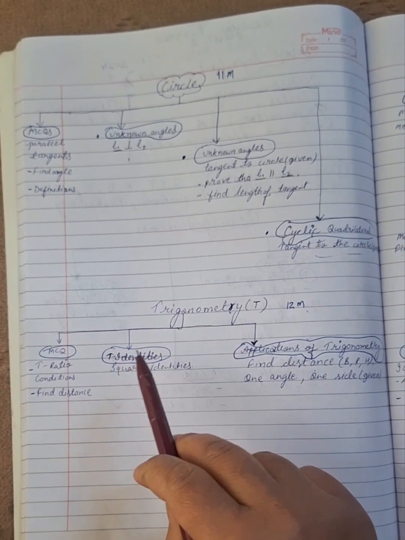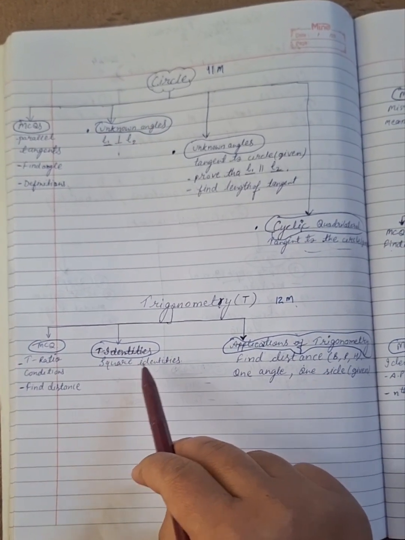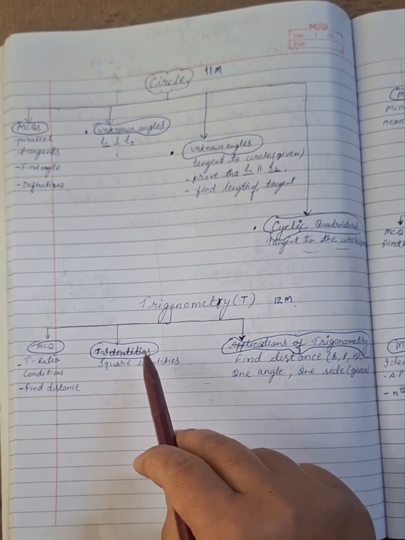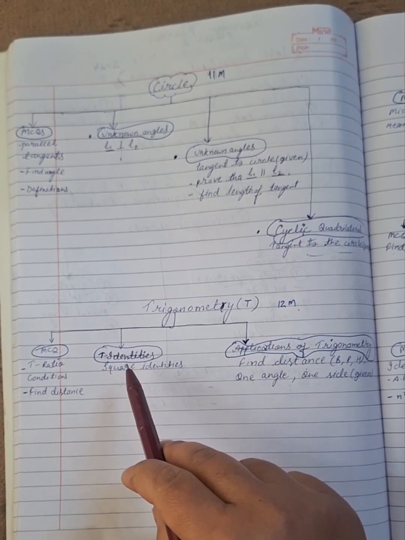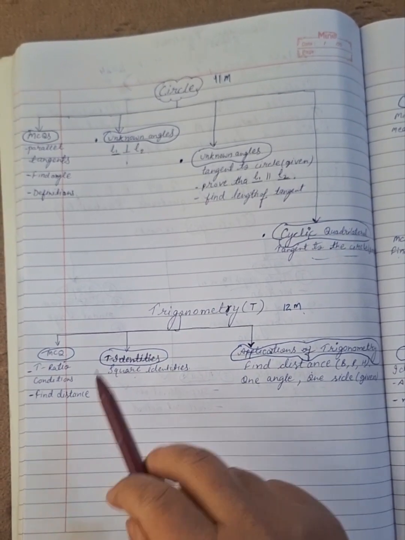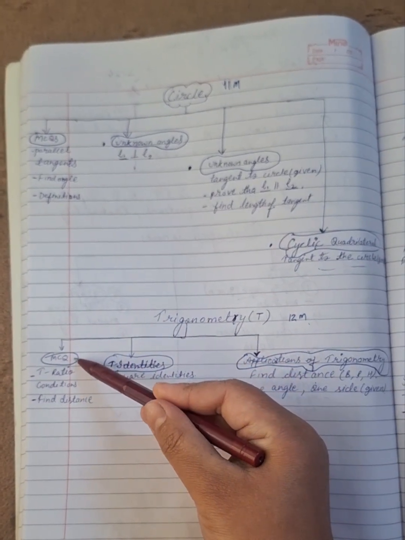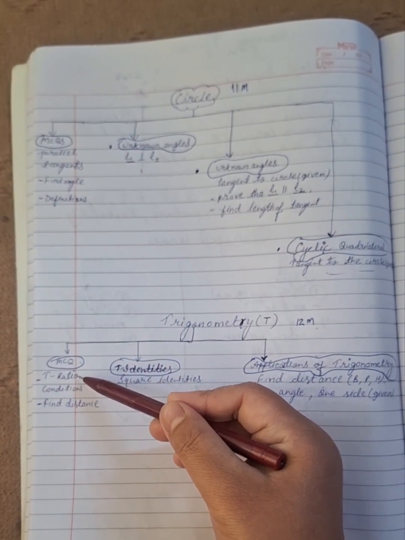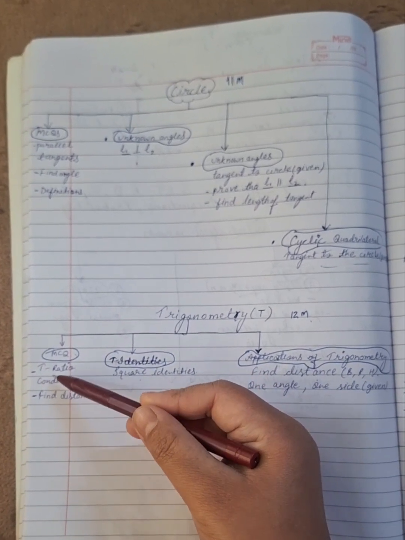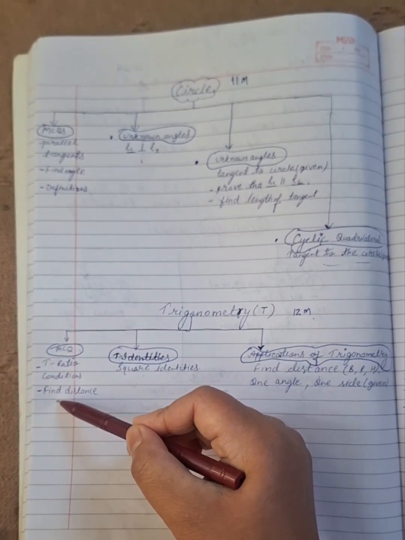So for trigonometric identity, you should know the square identities also, like (a plus b) whole square, (a minus b) whole square. So these topics are very important from the trigonometry chapter. For MCQ, you need to learn all the formulas like t ratios, conditions, and there may be a question related to finding the distance.